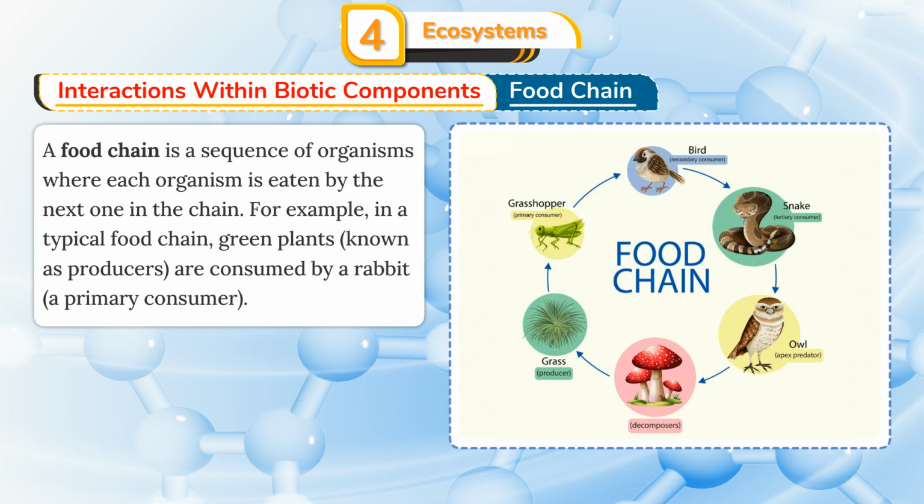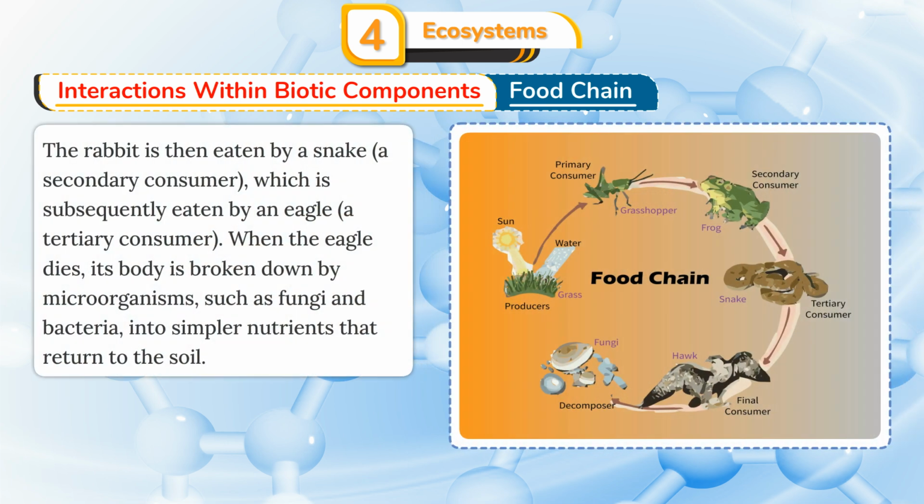the chain. For example, in a typical food chain, green plants known as producers are consumed by a rabbit, a primary consumer. The rabbit is then eaten by a snake, a secondary consumer, which is subsequently eaten by an eagle, a tertiary consumer.